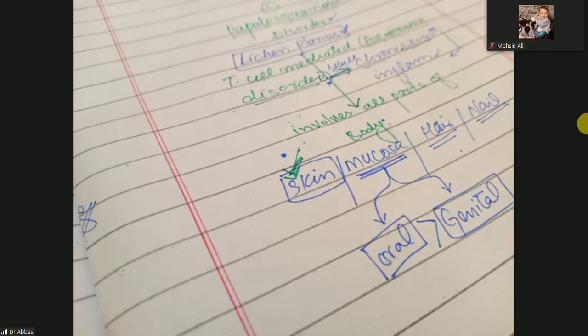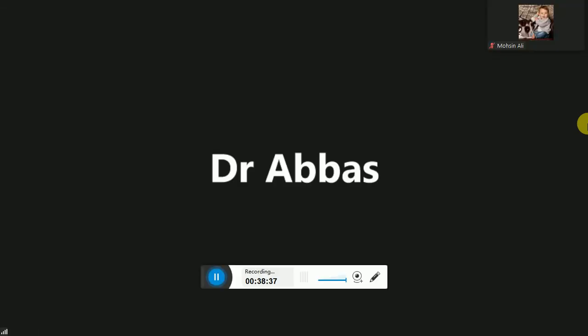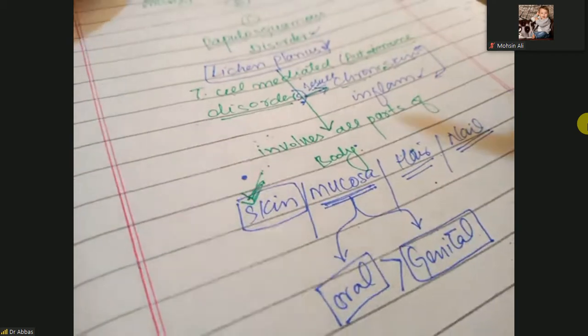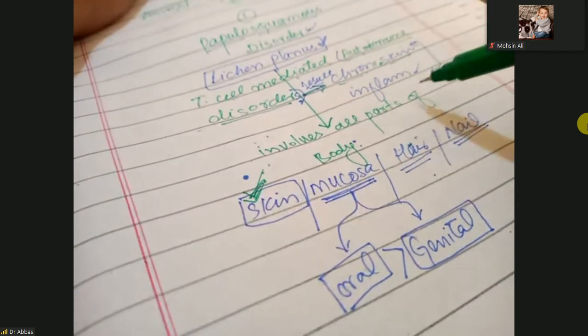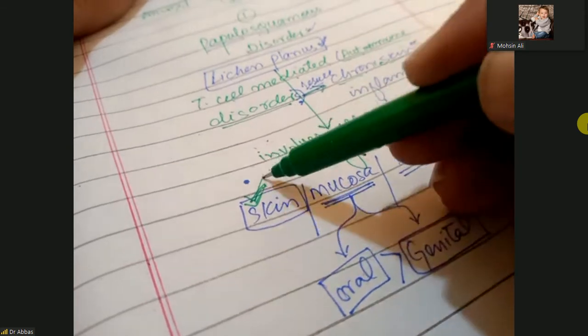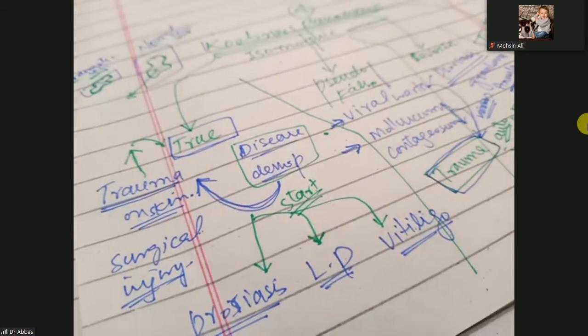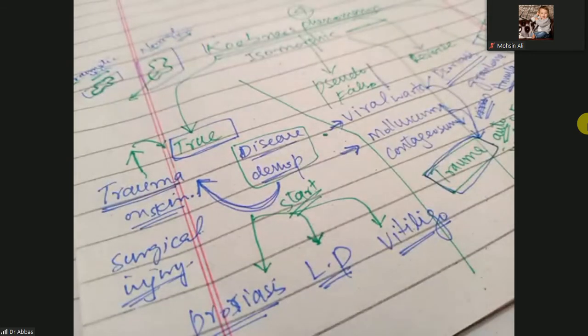Okay, I will repeat it, don't worry. So here is the question. Lichen planus can involve all parts of the body, and the first one is the skin. When you look at the skin, there is flexor involvement. On the flexors you can see the wrist. Okay, but the question here, sir, is to repeat the reverse Koebner phenomenon.